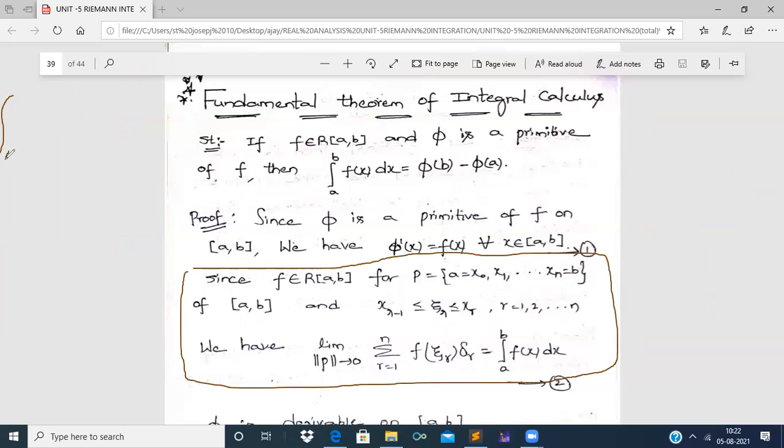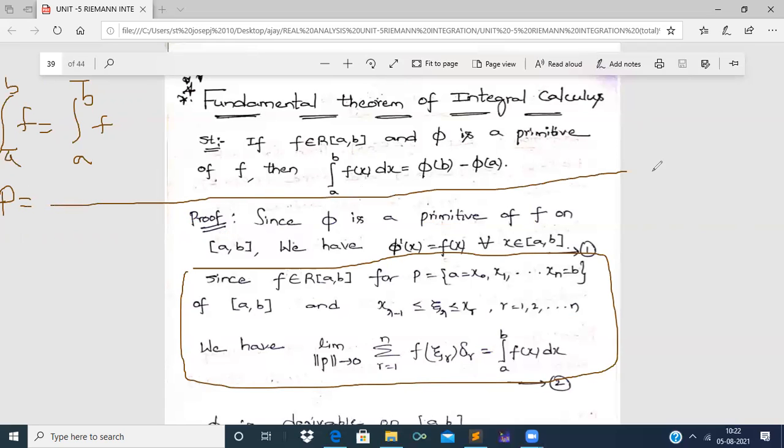Since f is Riemann integrable, the lower integral over a to b f of x dx will be equal to the upper integral over a to b f of x dx. And for a partition p, I am taking a partition on the real number line.